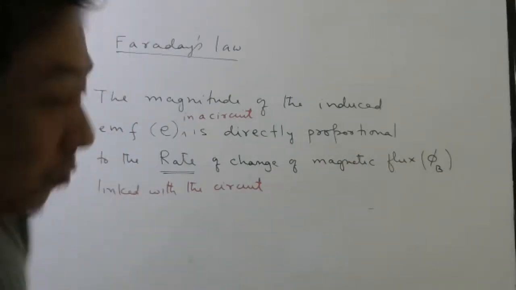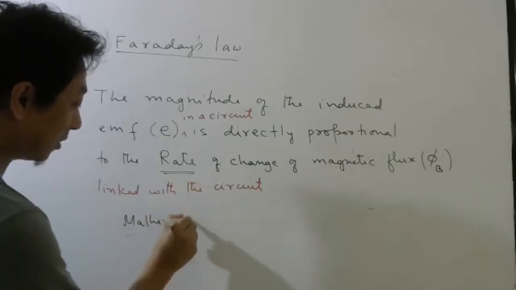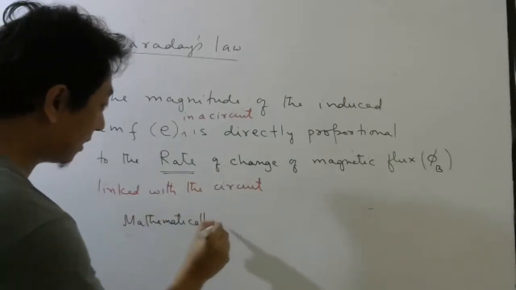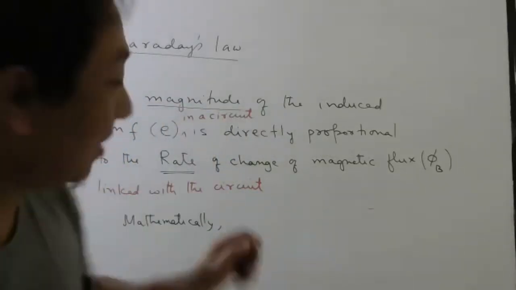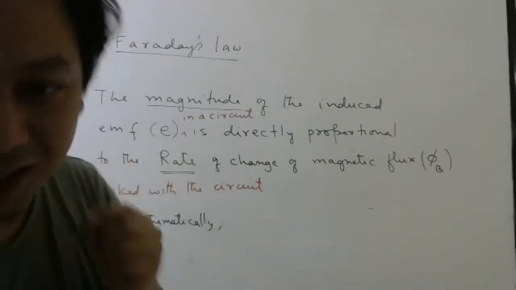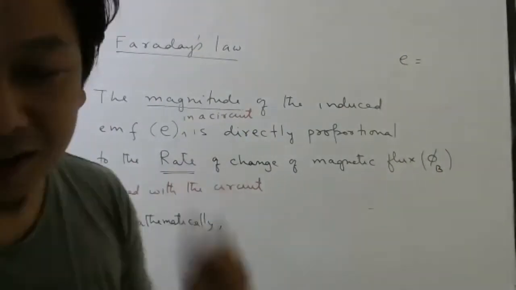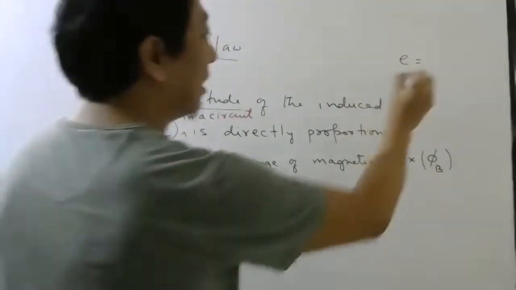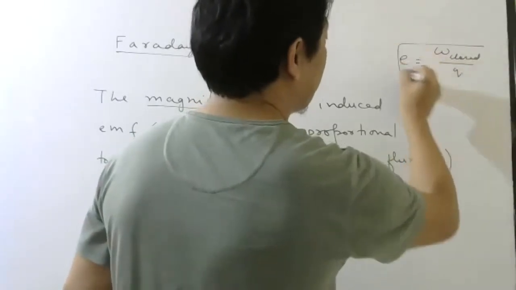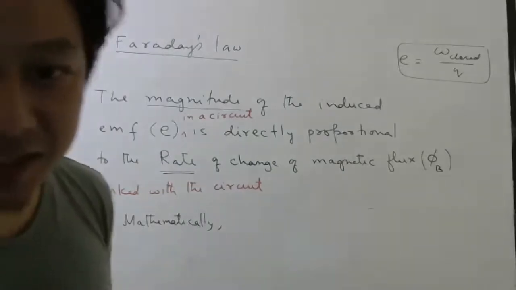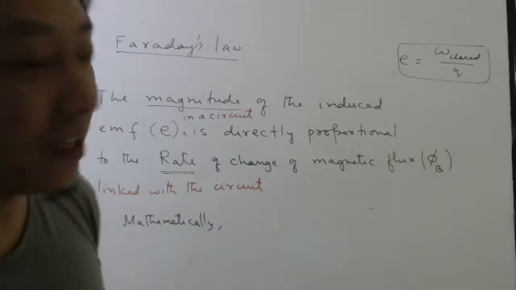So mathematically, how will we write? By the way, students, none of you asked me: I wrote here, if you see, magnitude. That does not mean EMF is a vector quantity. No, EMF is a scalar quantity. I hope you remember the definition of EMF, as you recently wrote the midterm exam. EMF is work done in a closed path per unit charge. And you know work done is a scalar quantity. It is the dot product of force and displacement. So clearly EMF is scalar.